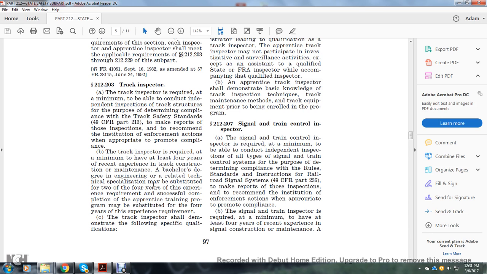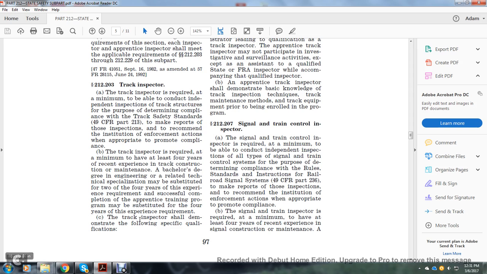The track inspector is required at a minimum to have at least 4 years of recent experience in track construction or maintenance. A bachelor's degree in engineering or a related technical specialization may be substituted for 2 or 4 of the 4 years of experience requirement, and successful completion of the apprenticeship training program may be substituted for the 4 years of experience requirement.